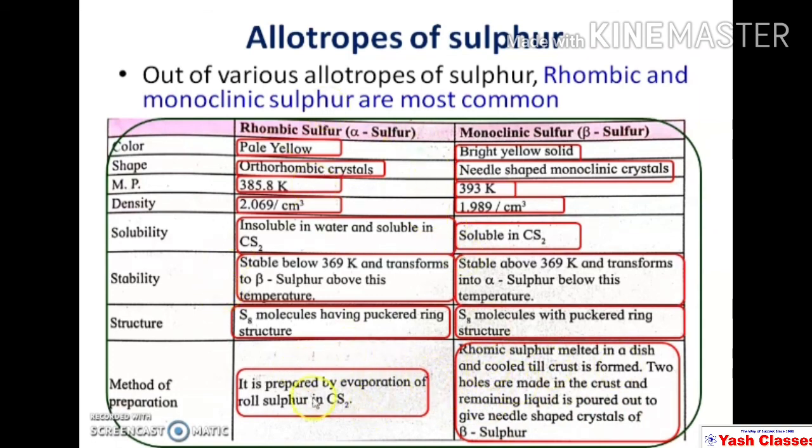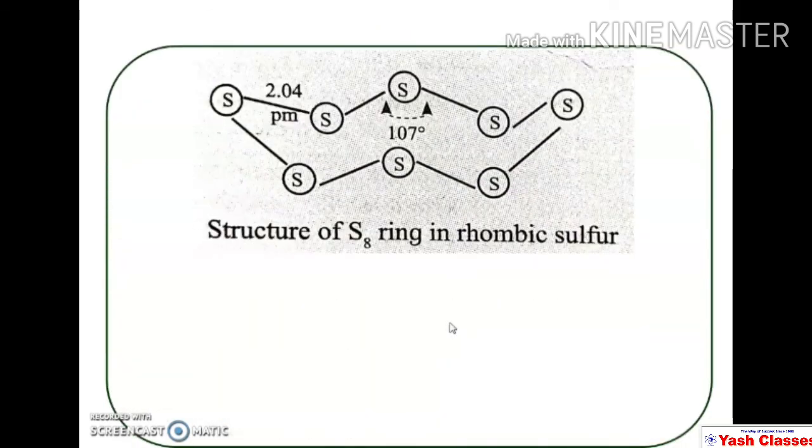Out of various properties, the most important property is the stability. Rhombic sulfur is stable below 369 Kelvin, whereas monoclinic sulfur is stable above 369 Kelvin.